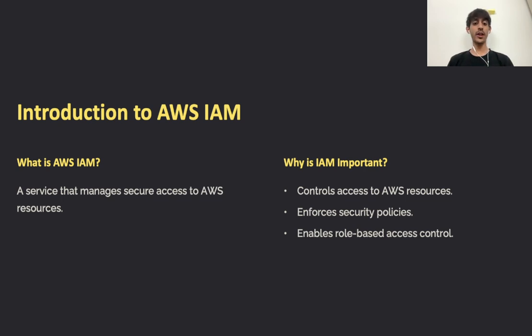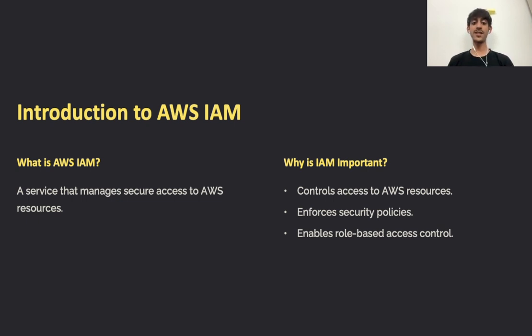AWS IAM, or Identity and Access Management, is basically a cloud security service that enables us to control and manage user access to AWS resources. In short, it ensures that the right people have the right access at the right time. Now a question arises: why is IAM important?